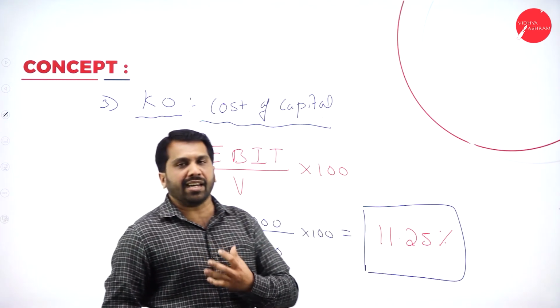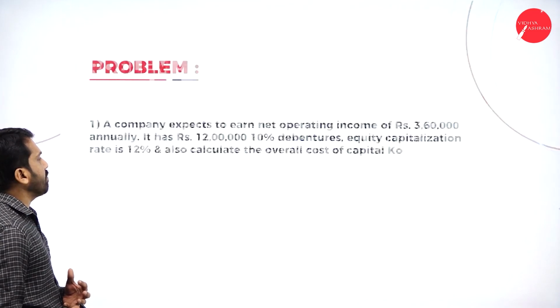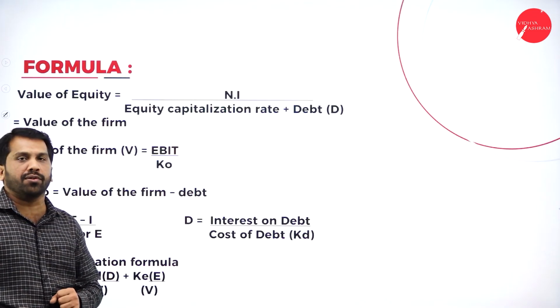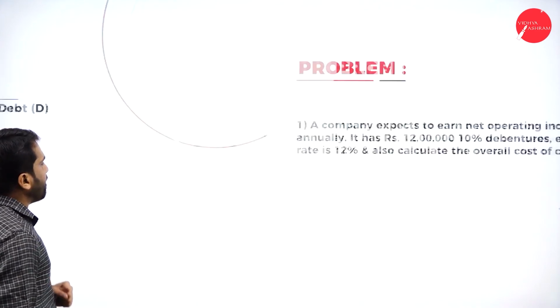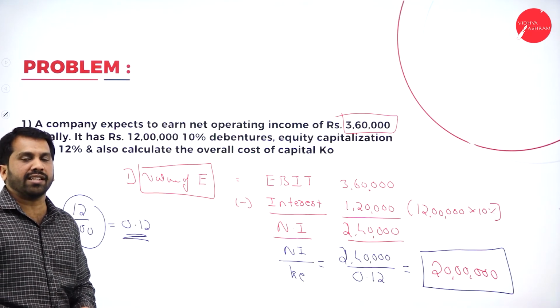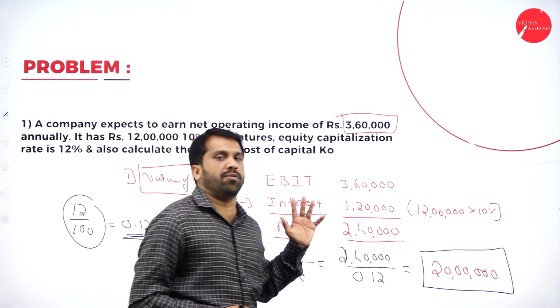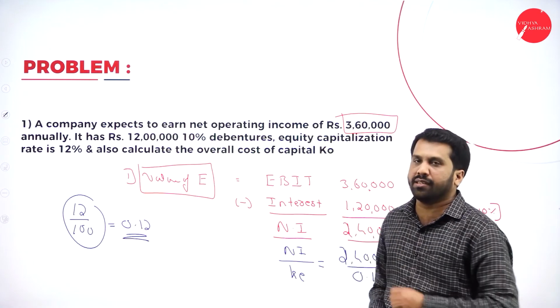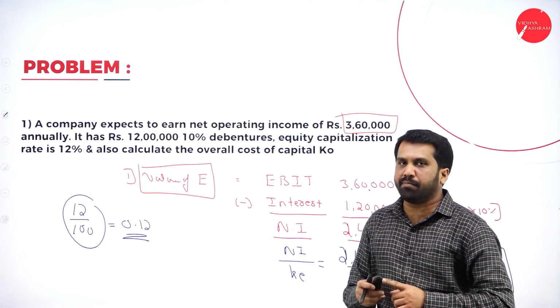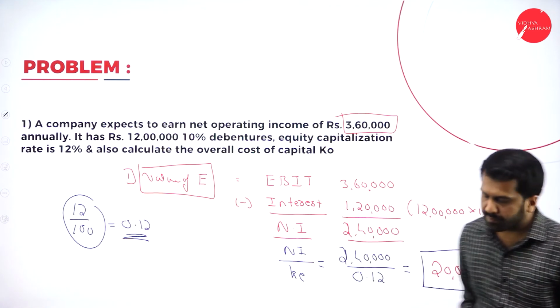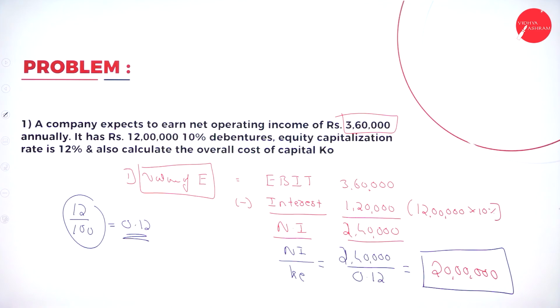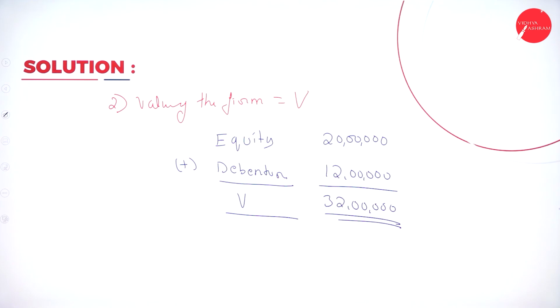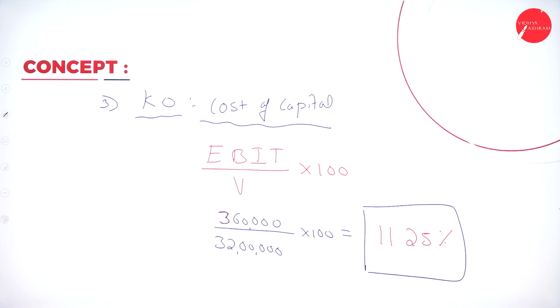Don't go with the actual formula I have given here, it will be a little confusing for you. Whatever we have done here is sufficient, that's why I have not explained the formulas. So in your examination, if it is the NI approach, please go like this. Please take a screenshot. Your NI approach: first, value of equity; second, value of the firm; and third, cost of capital.